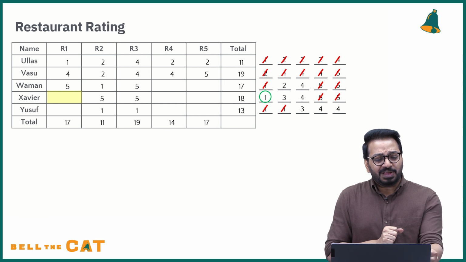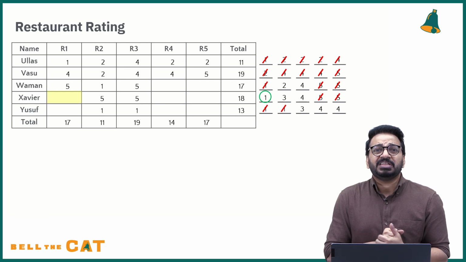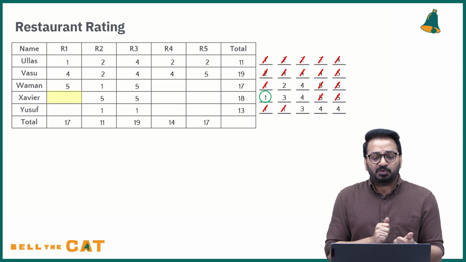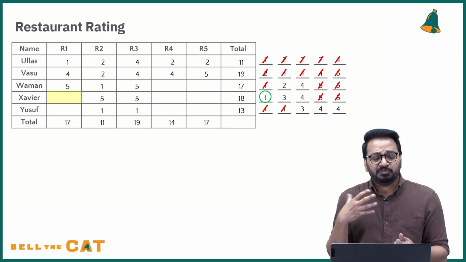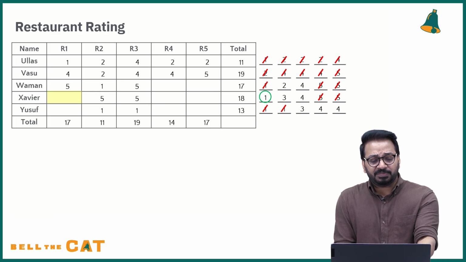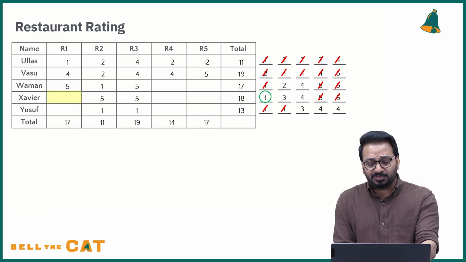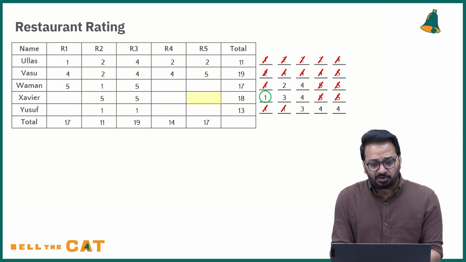What is the total? 5 plus 4 plus 1. Already the total is how much? 10. Current total is 10. The total that you need is 17. 17 minus 10 is how much? 6. If I put a 1 there, the other value is what? 5. Is there a 5 possible anywhere? If I put a 1 here, is there a 5 possible anywhere? There is no 5 possible. So that cannot be a 1. So 1 cannot be there.